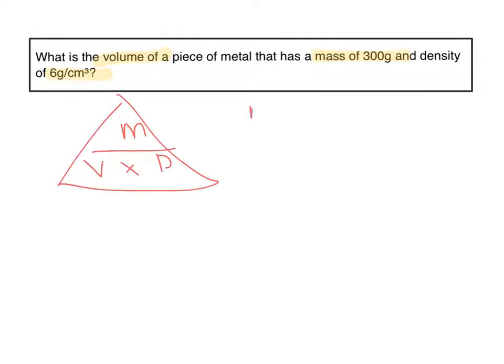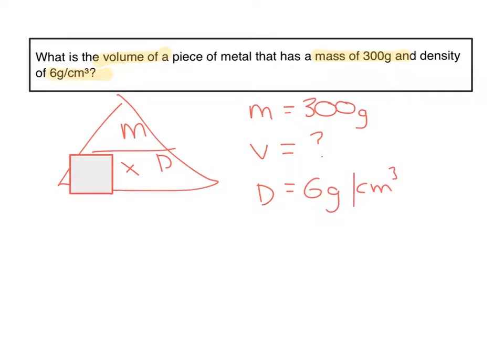Let's see what we've got. We've got the mass is 300 grams. The volume, that's what I want to find out. And the density is 6 grams per centimetres cubed. Let's cover up what I want to find out, which is the volume, which is telling me that I need to do mass divided by density.